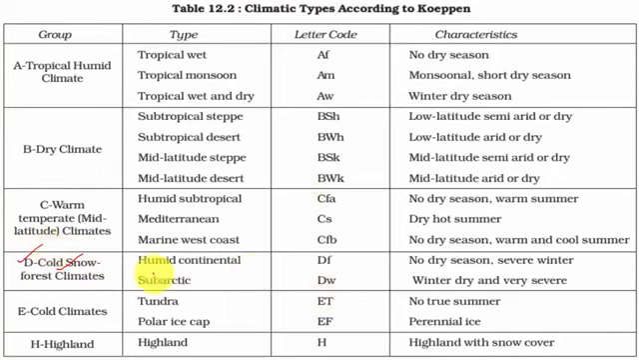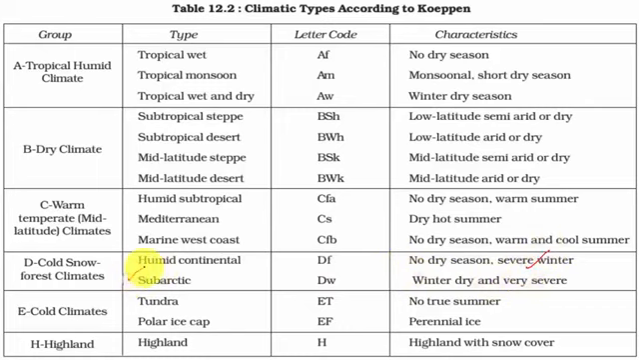There are two important types. One is the Laurentian type and the other one is taiga type under cold snow forest climates. The first one is represented by alphabets D and F, where D stands for cold snow forest climates and F stands for wet type of climates where there is no distinct dry season. Even if there exists a distinct dry season, it is of very short duration and the winters here are severe.